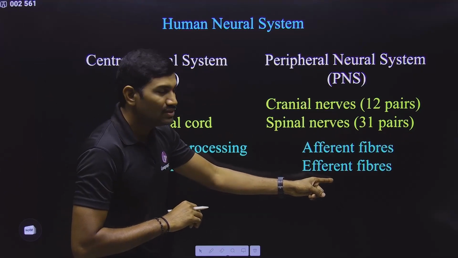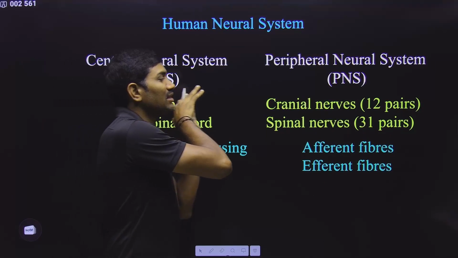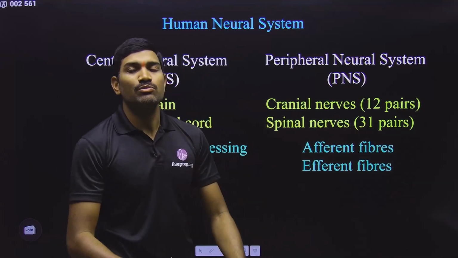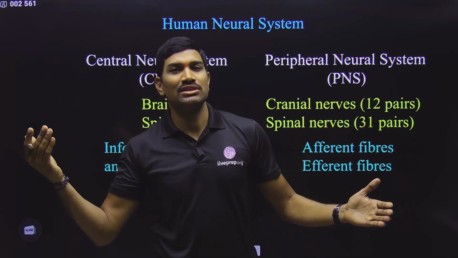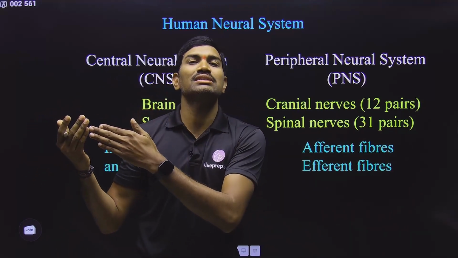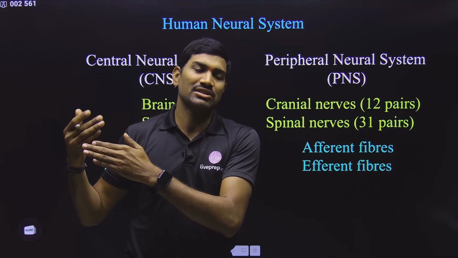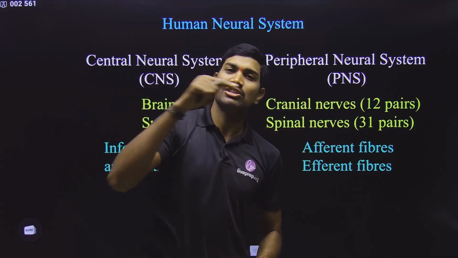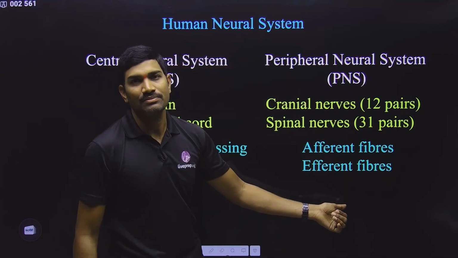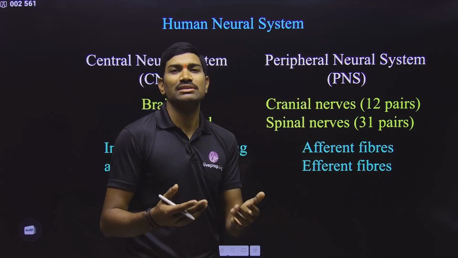And then what is the function of these efferent fibers? From the central nervous system, they are giving information to various responding organs. Understood or not? From the organ to the central nervous system, it is taking information towards the central nervous system, that is afferent fiber. From the central nervous system to the particular responding organ, it is carrying information. This is called efferent fiber. So in this way, in the peripheral nervous system, afferent and efferent fibers are present.